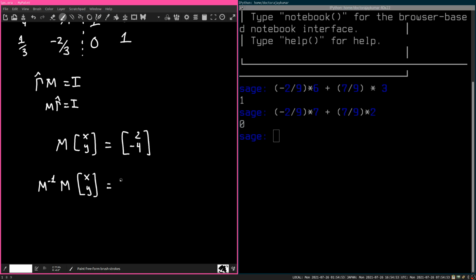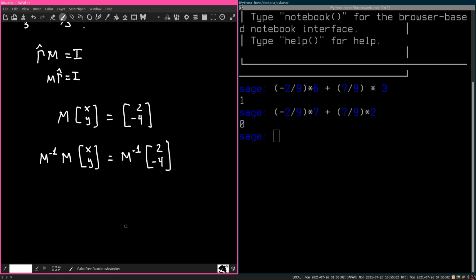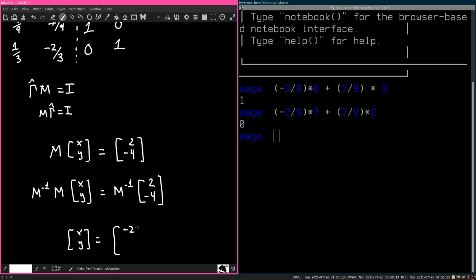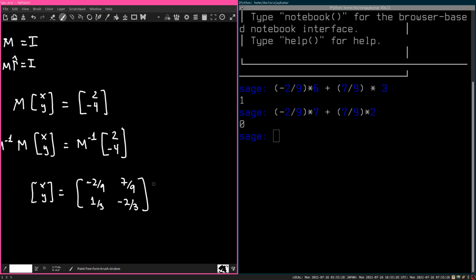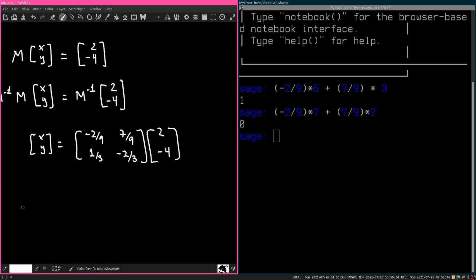This is going to be equal to M inverse times 2, minus 4. Well, now we know x, y is going to be equal to, what was M inverse again? It's minus 2/9, 7/9, 1/3, and then minus 2/3, times 2, minus 4. Okay, and let's just multiply this out.